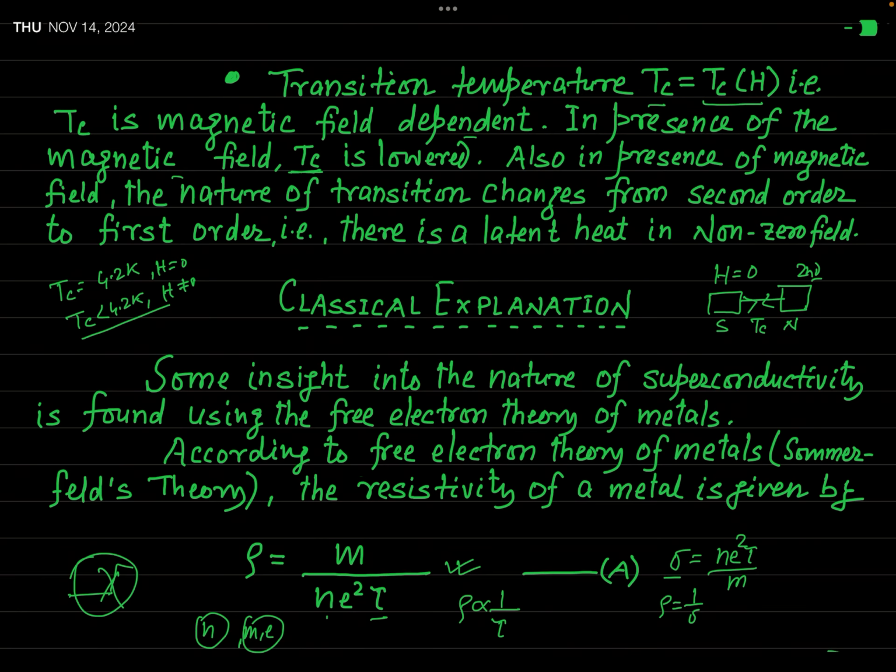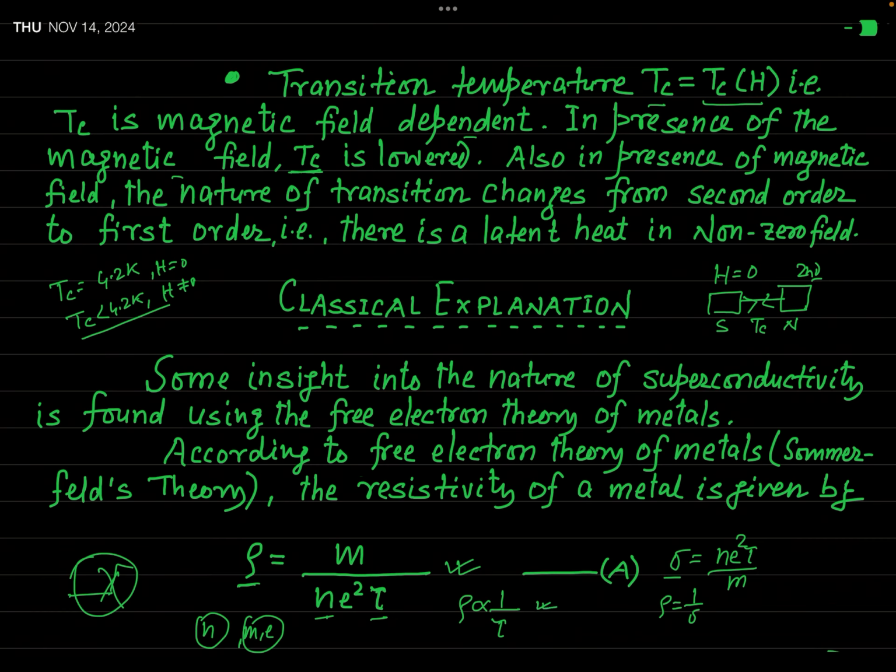And n depends on the material, so for a particular metal, n will also have a constant value. But this tau, which is called relaxation time, depends on temperature. Tau is temperature dependent, and that's why rho is temperature dependent. And you can see that rho is inversely proportional to tau.